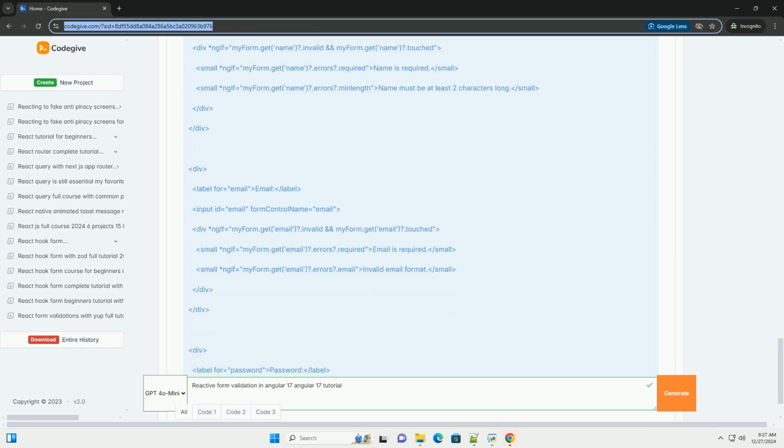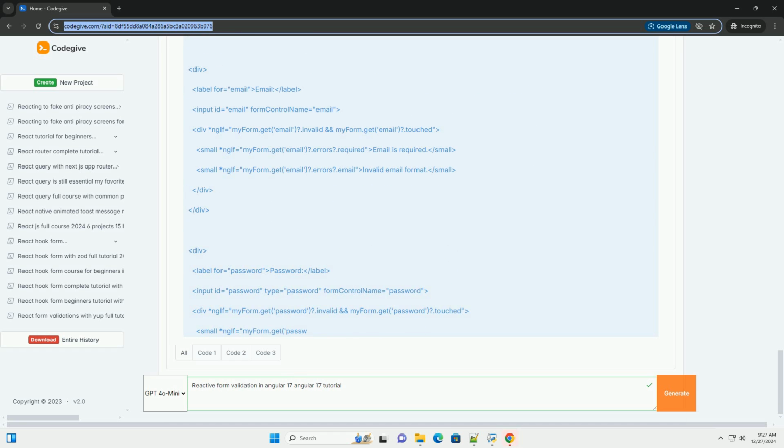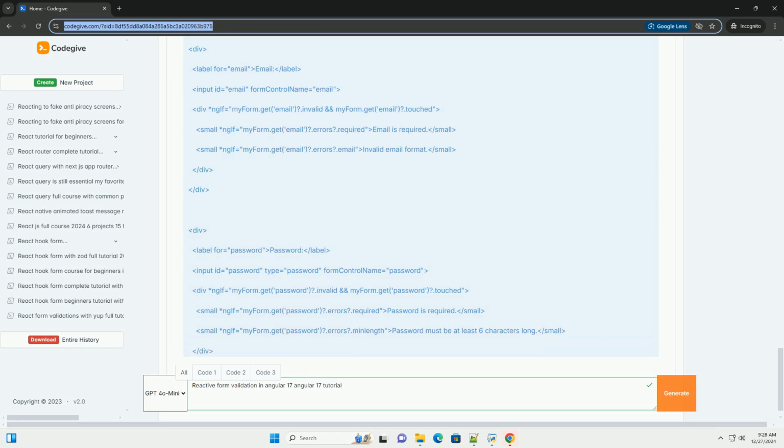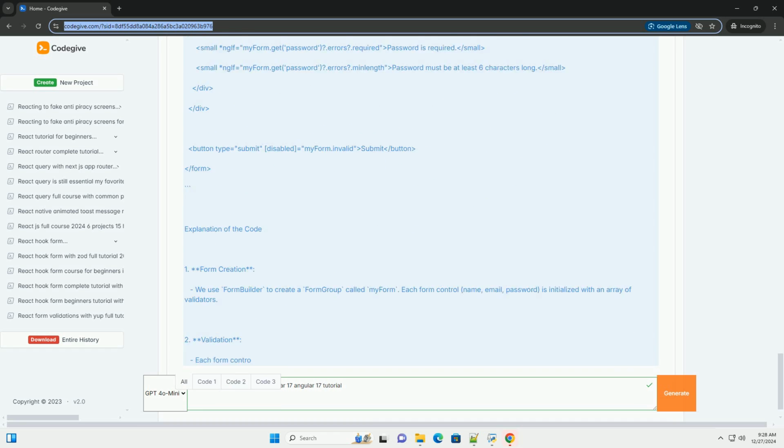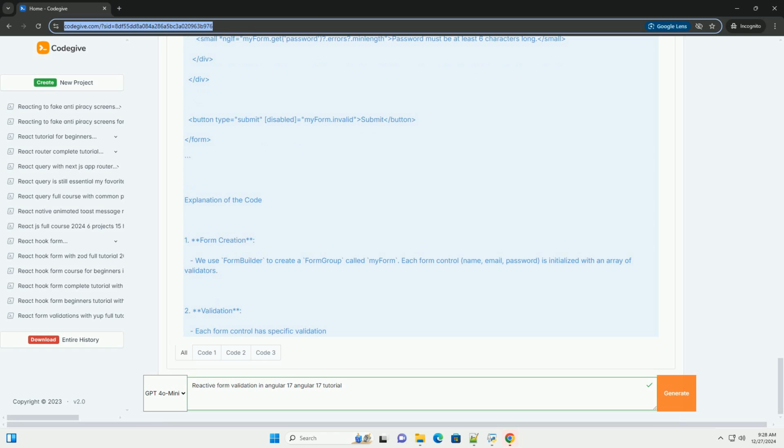Setting up an Angular 17 project. First, you need to set up an Angular project. If you haven't already done so, you can create a new Angular project by following these steps. 1. Install Angular CLI, if you haven't already. 2. Create a new Angular project. 3. Add the Reactive Forms module: open app.module.ts and import the Reactive Forms module.